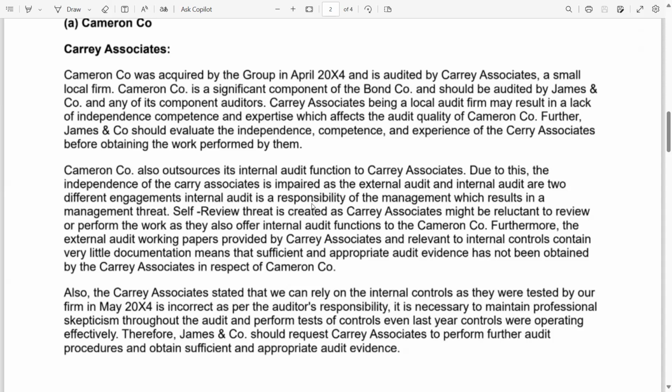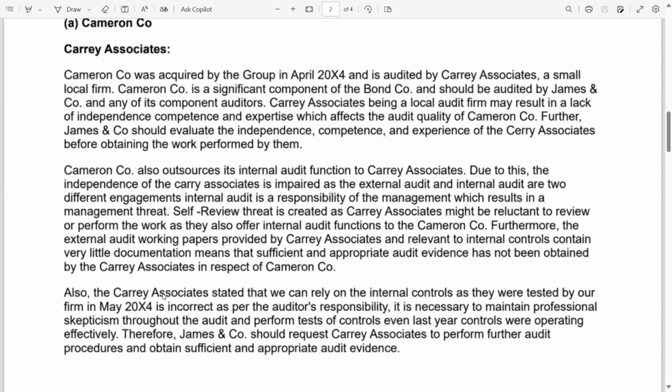A self-review threat is created as Carey Associates might be reluctant to review the work, as they also offer internal audit functions to Cameron Company. Further, the external audit working papers provided by Carey Associates and relevant to internal controls contain very little documentation, which means that sufficient and appropriate audit evidence has not been obtained by Carey Associates in respect of Cameron Company.